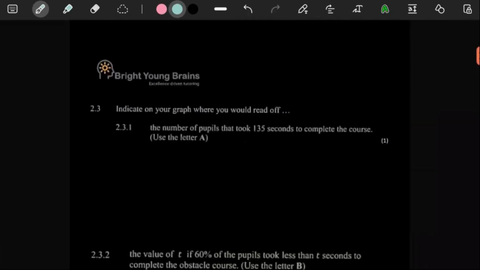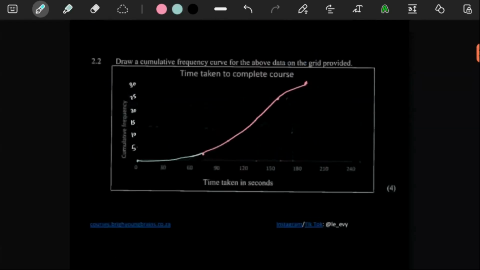Now for 2.3.1, it says indicate on your graph where you would read off the number of people that took 135 seconds to complete the course. Use letter A. Okay, so 135 seconds, where would that be?